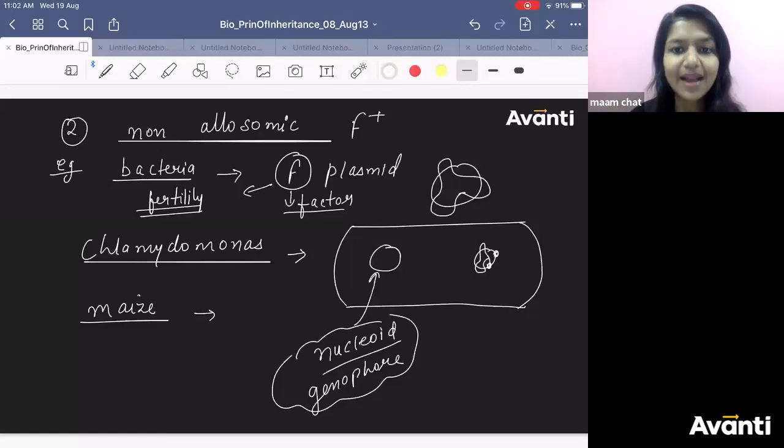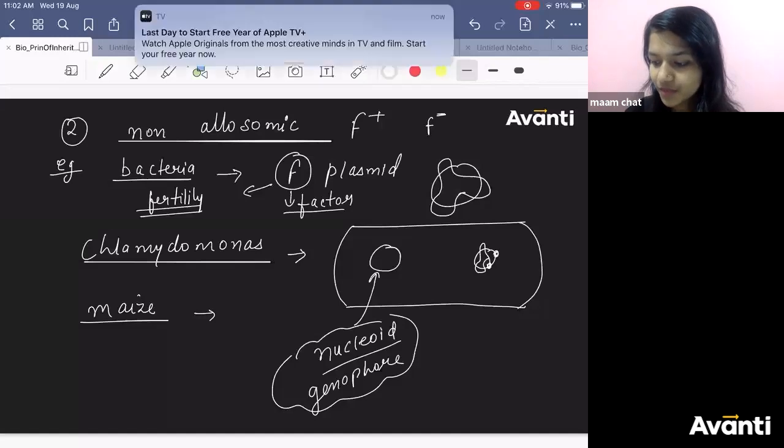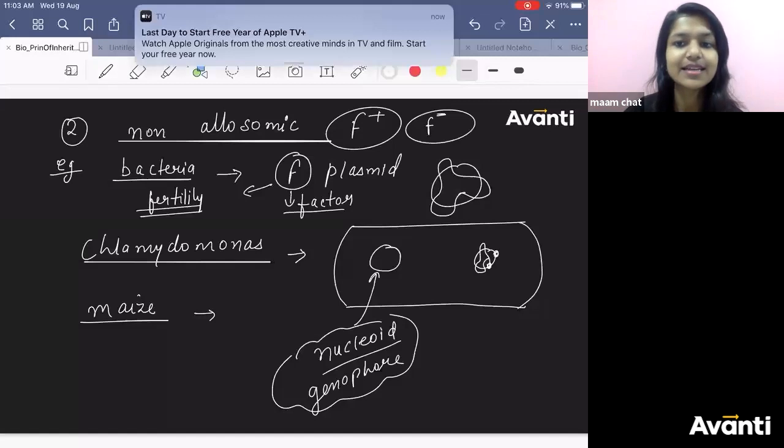There can be a few bacteria which do not have the F factor in their plasmid. They are called F minus, and they will be acting as recipient. They will receive, they will not donate. So F plus is the donor and F minus is the recipient.